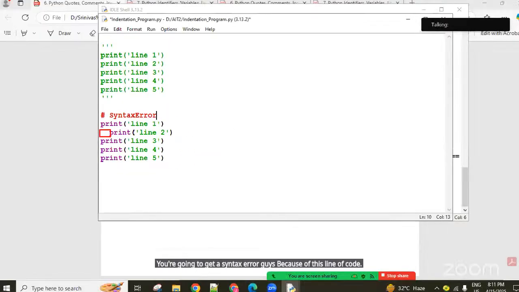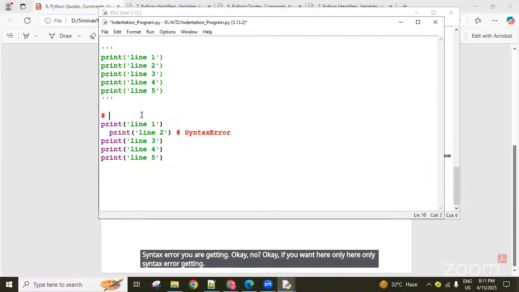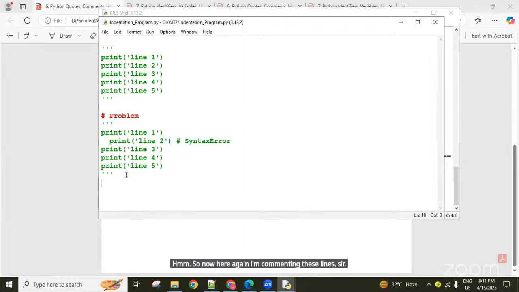Now again I'm commenting these lines. You have to understand why the syntax error is coming.